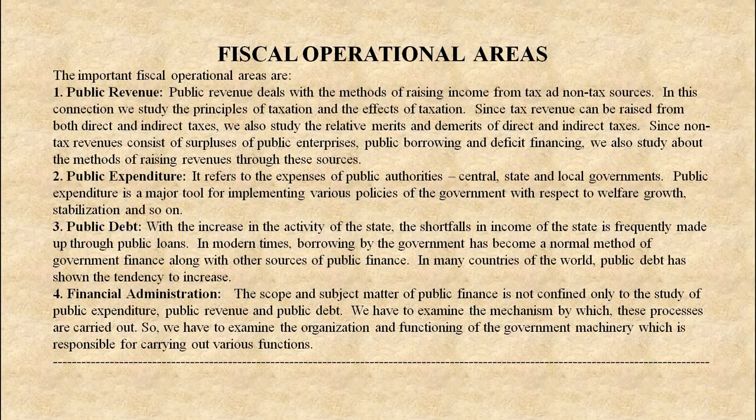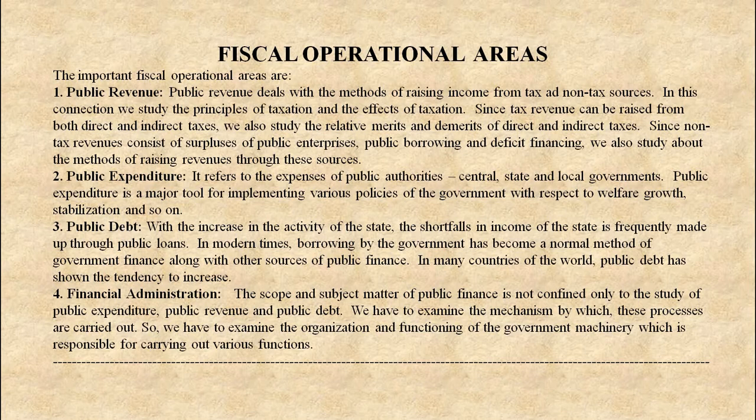The public expenditure occupies a very important place in public finance. In this connection, we have to study the principles of public expenditure, justification for various kinds of public expenditure and effects of public expenditure. So whatever the government is spending, that we have to study in a proper way. The public expenditure includes central government, state government and local governments.